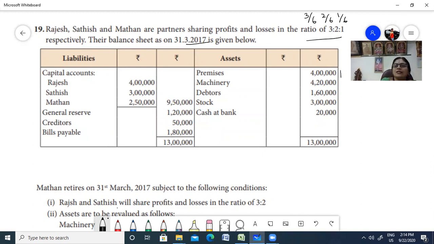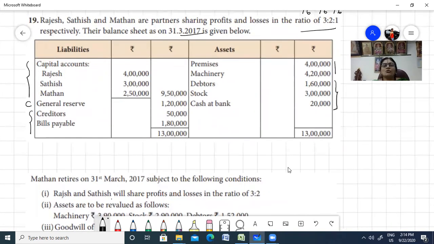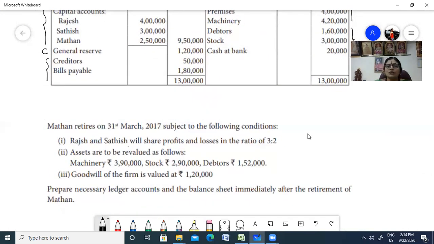You have your fixed assets here and then you have your current assets mentioned. You have the capital accounts of the partners. You have general reserve, which will go to your capital accounts, and you have some current liabilities mentioned here. The total is 13 lakhs here and 13 lakhs, so your assets and liabilities have tallied. Madan wants to retire on 31 March 2017, subject to the following conditions.